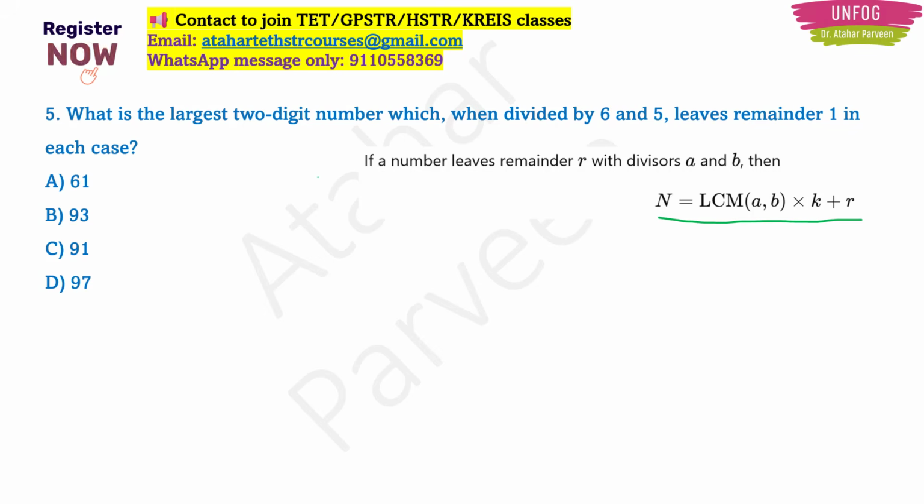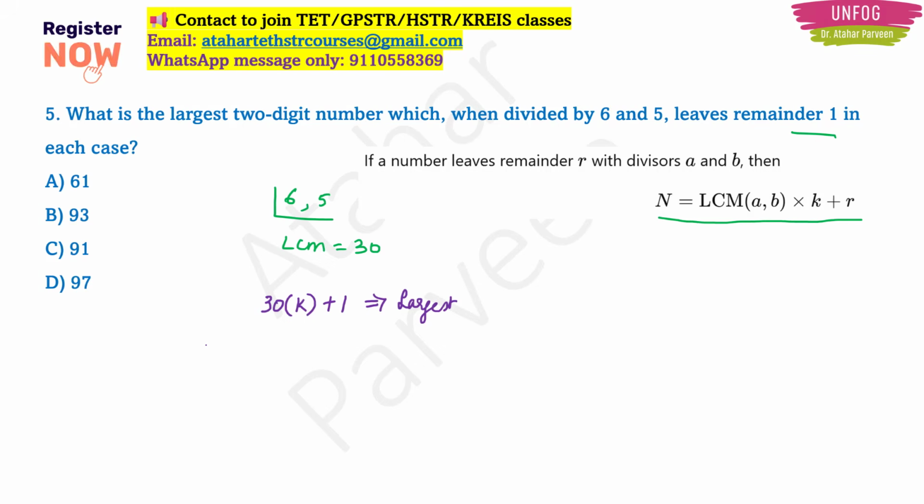See, actually, there are two numbers which are given in the question, right? What are those two numbers? 6 and 5, right? Take the LCM of these two numbers. If you take the LCM, your LCM is going to be 30, right? You should multiply it with some number that we call k, and if you add 1, it should give you the largest 2-digit number, which when divided by 6 and 5 will leave remainder 1, right?